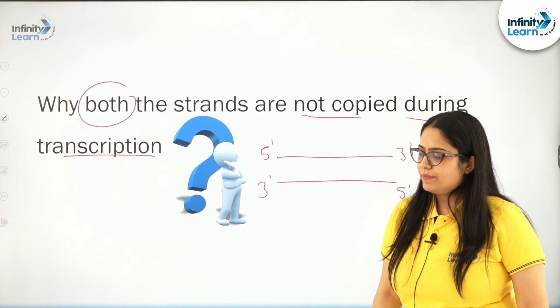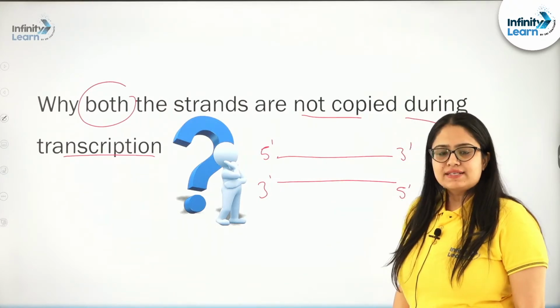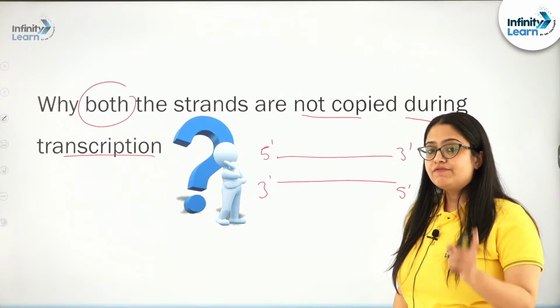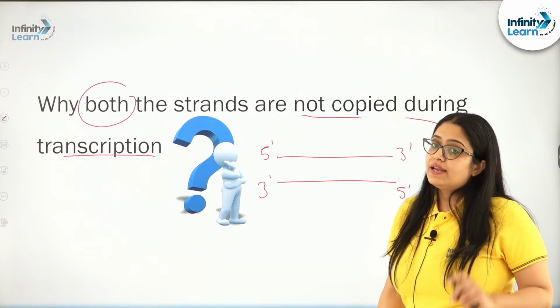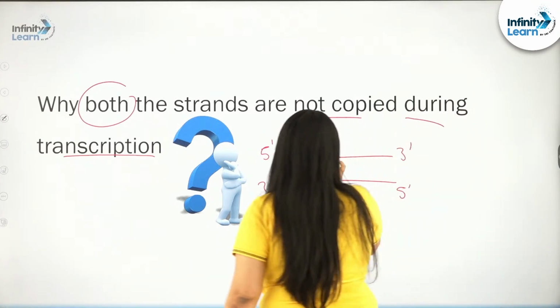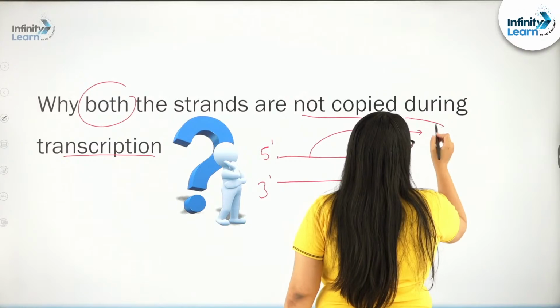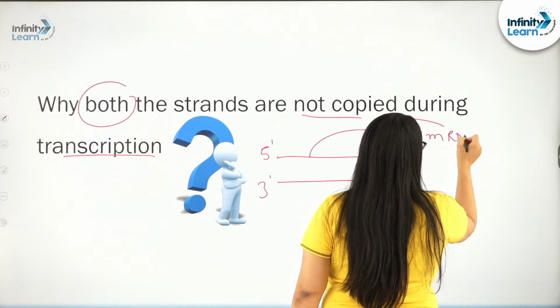Now, if both the strands are complementary to each other, let us consider both are participating in the transcription process. What will happen? If this strand is participating in transcription, then RNA will be formed from this molecule. For example, this one is participating and it is producing an mRNA.